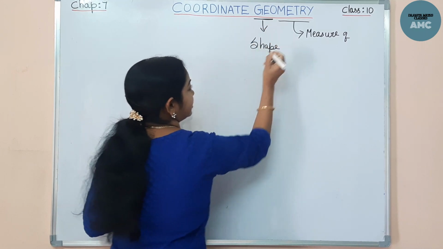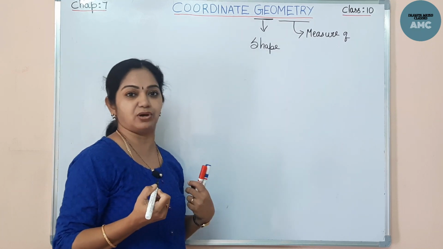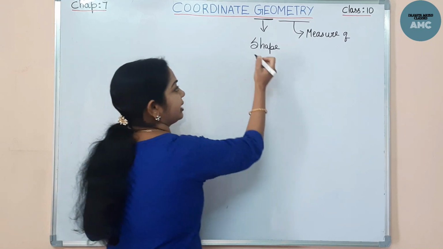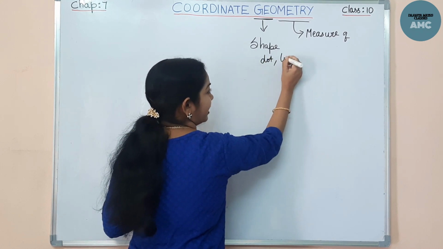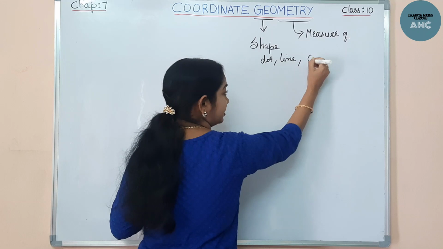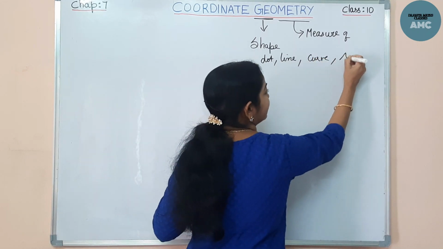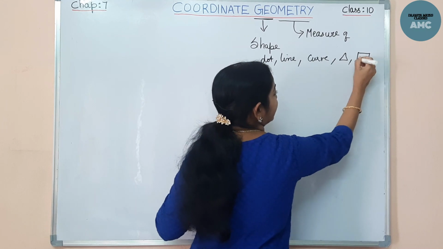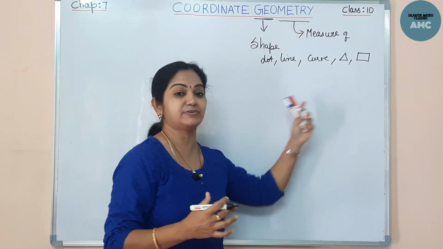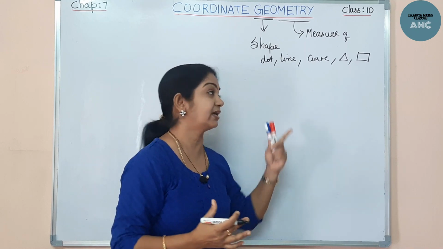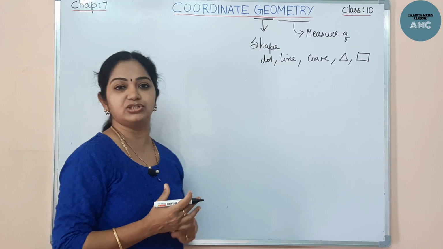Right. Now, the shapes, like we have already learned in plane geometry, right? Shape means a dot or a line or a curve, any shape like a triangle, a square, right? All these are shapes. So the measures of all these shapes in plane geometry which you study, that is geometry. Now, what is this coordinate geometry?